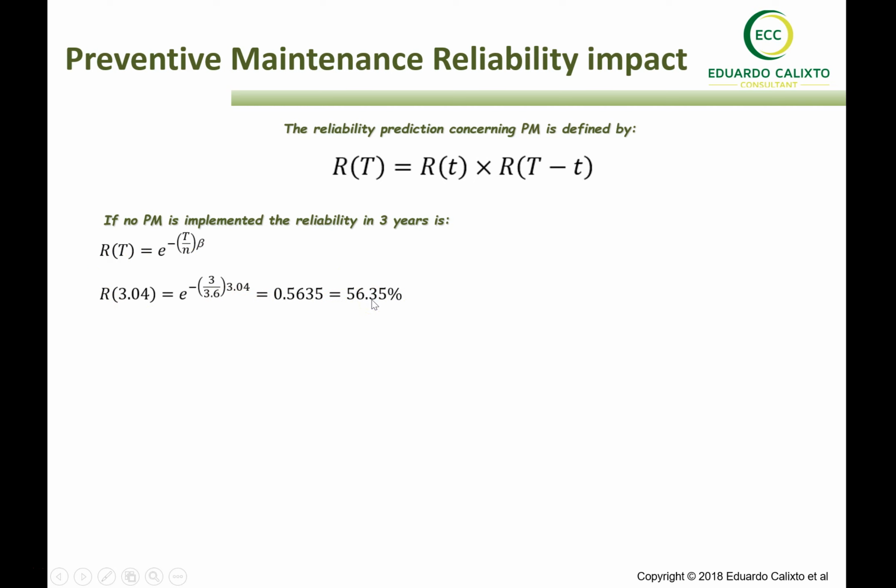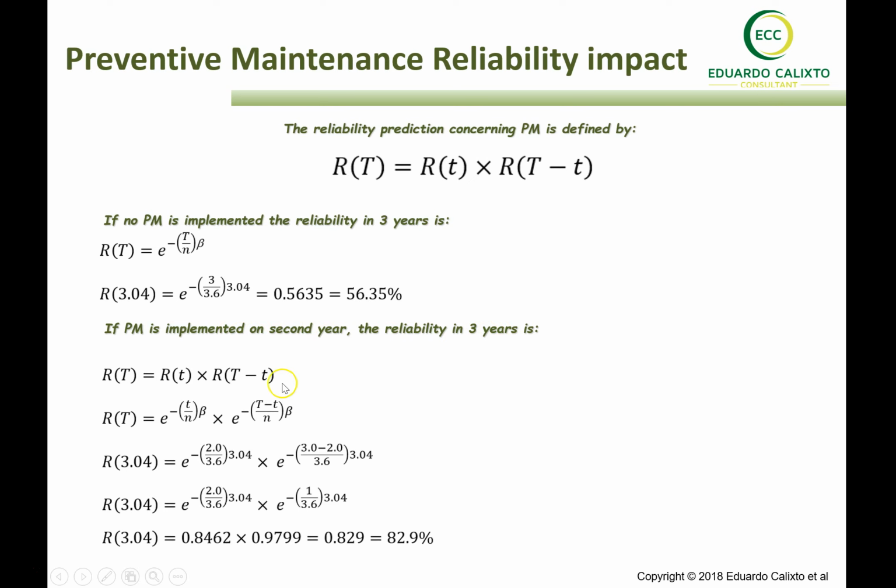56.35%. But now let's consider that we implement a preventive maintenance in the second year, and this concept is implemented in most software and is described in books nowadays. So basically, we apply this equation above here, using the same PDF, beta and eta, but a different range of time. This time here is the time when we consider preventive maintenance is in place, and this time here is the rest of the time to complete the mission.